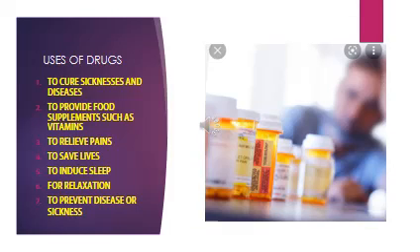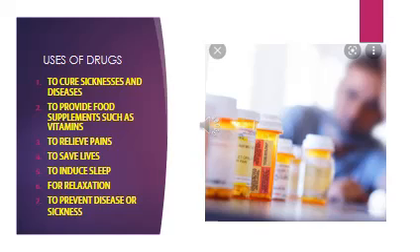All right, we are going to look at the uses of drugs. Now, the first thing I have here is that drugs are used to cure sickness and diseases. That's the first one.